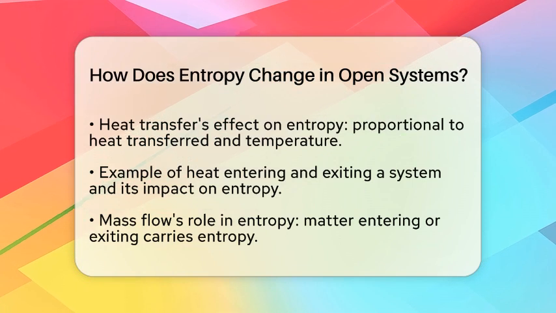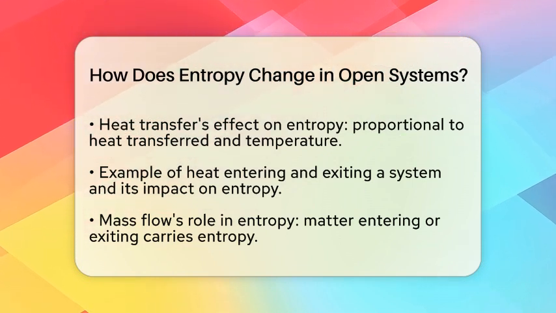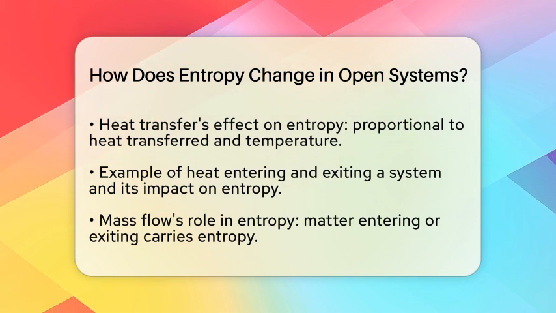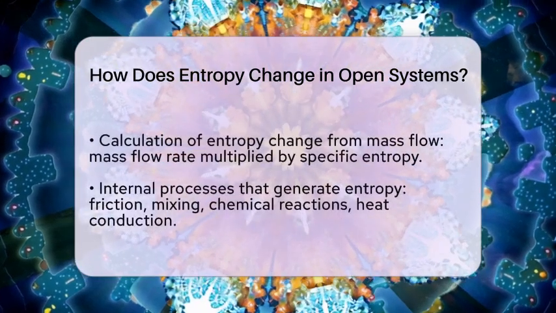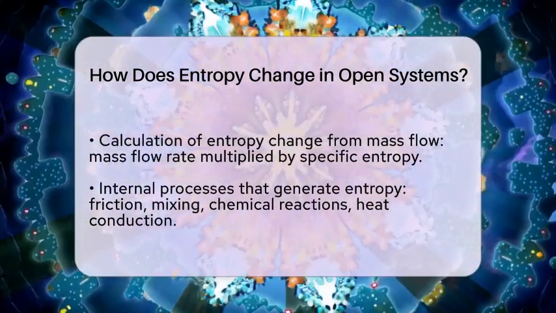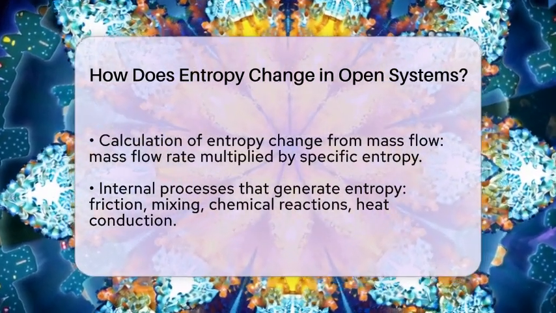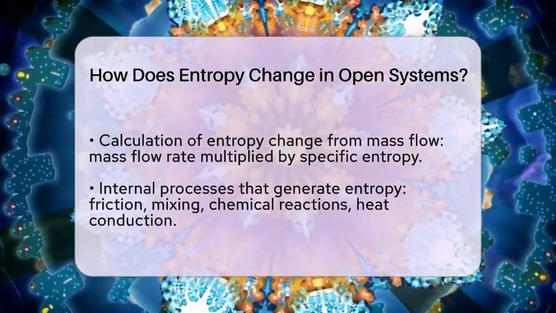In addition to these transfers, there are processes within the system that can generate entropy. These processes include friction, mixing, chemical reactions, and heat conduction. Whenever these irreversible processes occur, they increase the total entropy of both the system and its surroundings.